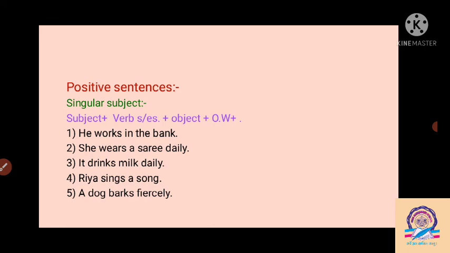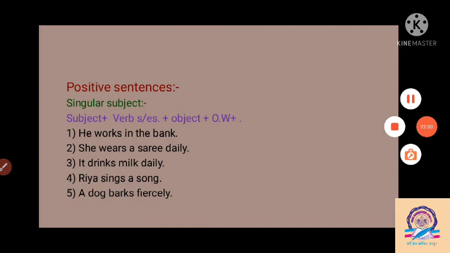Subject means noun and pronoun, and the second position is the verb. Without a verb we cannot make any sentence here. For the simple present tense, if the subject is he, she, it, or one single noun, then we have to apply s or es after the verb here. Okay, thank you.